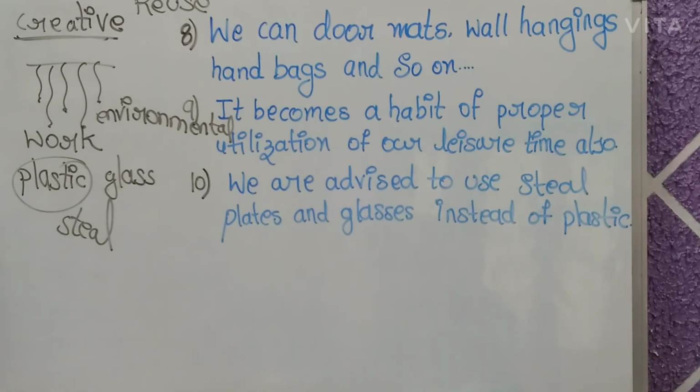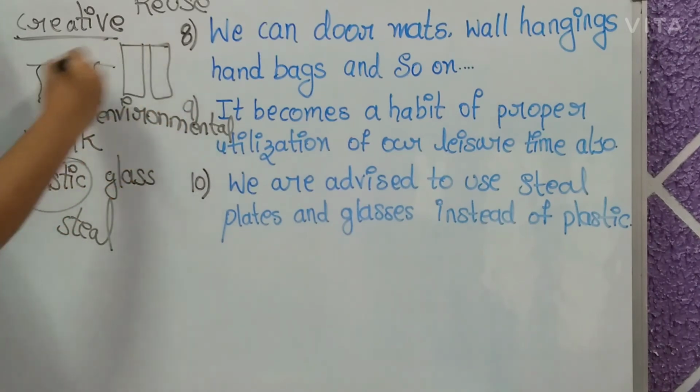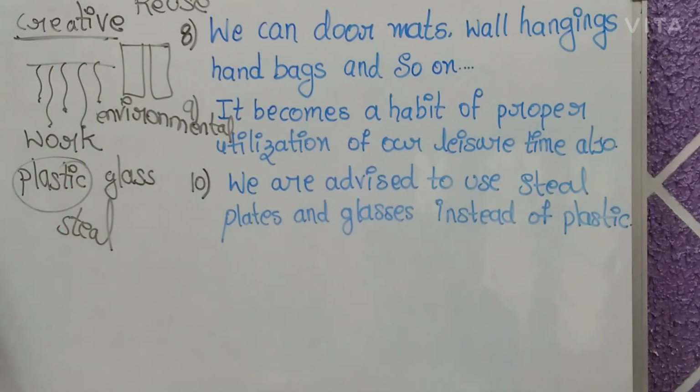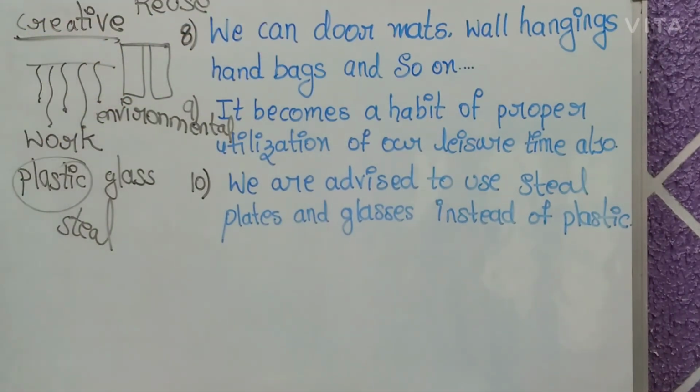For example, you have some jeans pants. With the help of your jeans pants, you can make handbags or doormats. So this may be useful in your daily life. So you have to reuse any waste material in a creative manner. So this is about today's topic. We have to reuse plastic and other waste material in a creative manner.